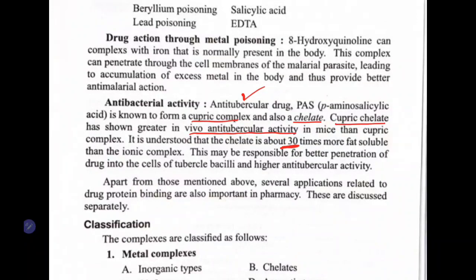Here the water solubility of the drug is decreased, or you can say fat solubility is increased. The bacterial cell wall is more fatty, hence it helps the drug to penetrate through the bacterial cell wall and shows more anti-tubercular activity than the drug itself.